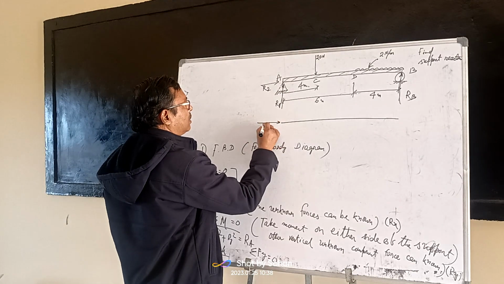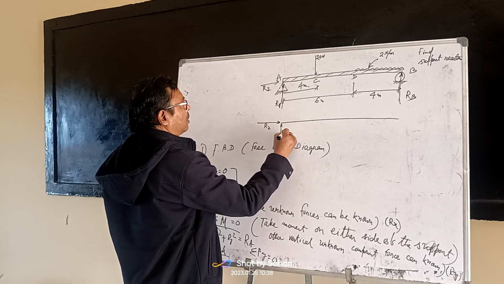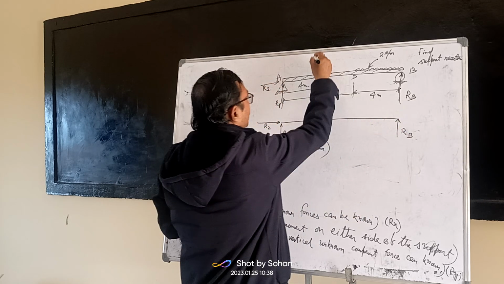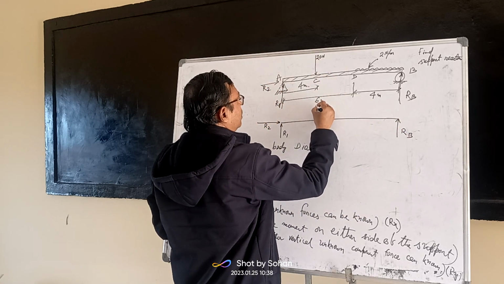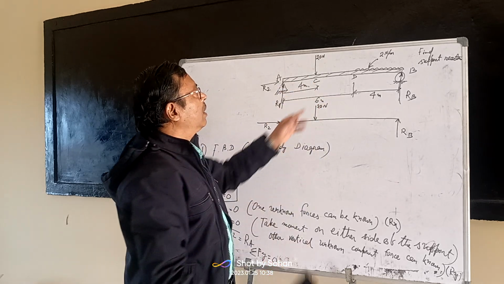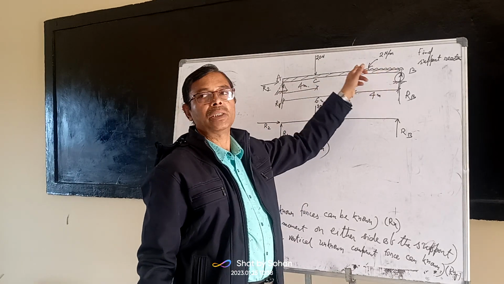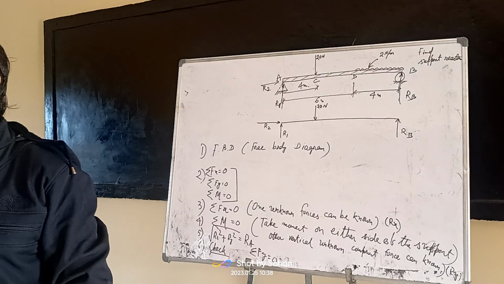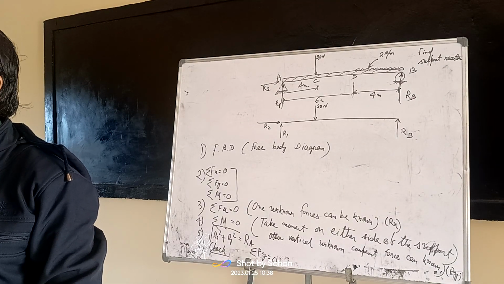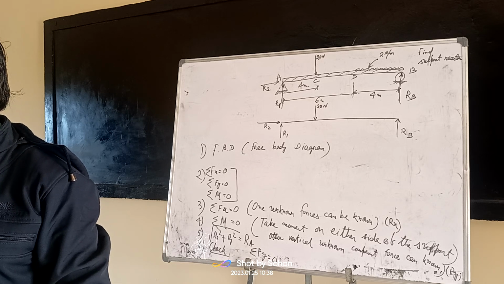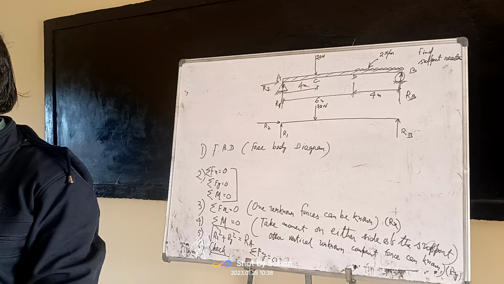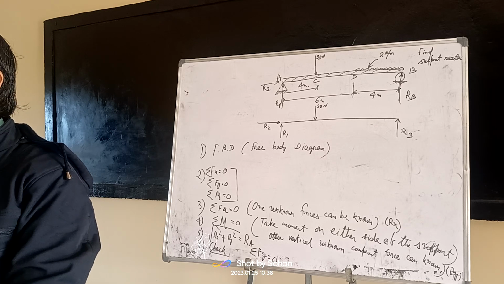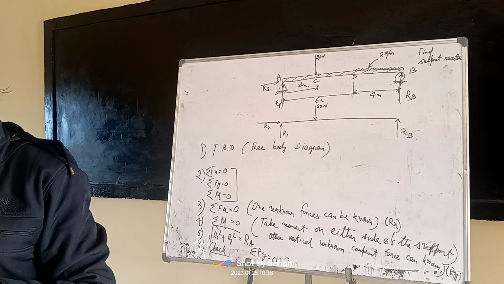So there are 2 reactions. This is R2, this is R1, and this is your RB. And the point load is here, 20 Newton. Okay. And here one more thing should be noted. This one is a UDL. Okay. So for the UDL, we shall have to convert the UDL in terms of a point load or concentrated load. How to convert it? The best method for converting the UDL to a point load is to find the total area under which the load has been distributed.